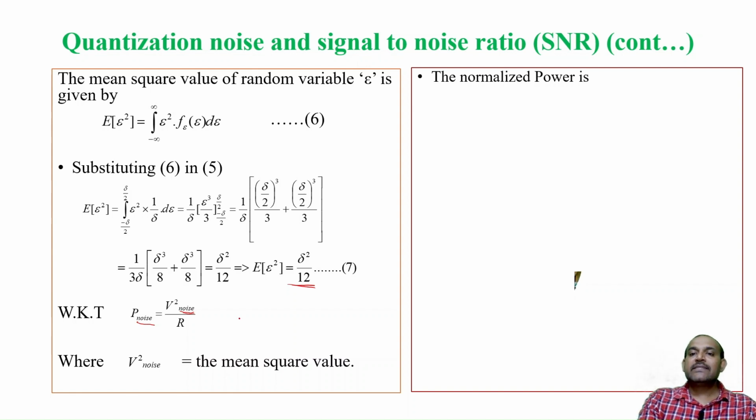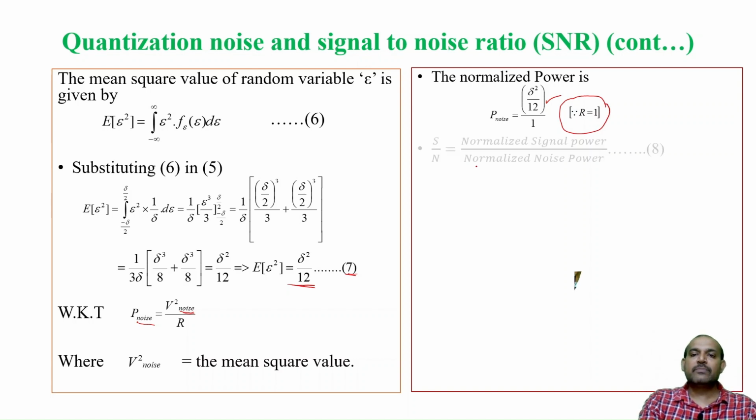So next is noise power. So what is noise power? It is V square, that is del square by 12, that is what we calculated from equation 7, divided by R. So I assume it is a normalized power, therefore R is equal to 1. R is equal to 1 for normalized power.